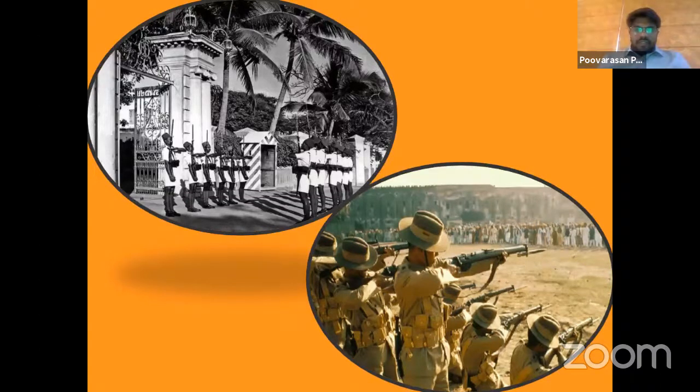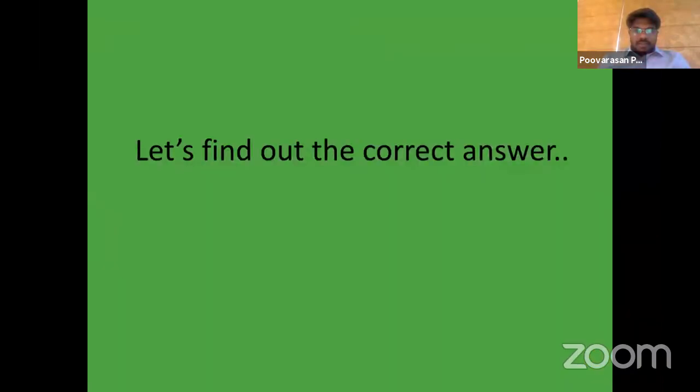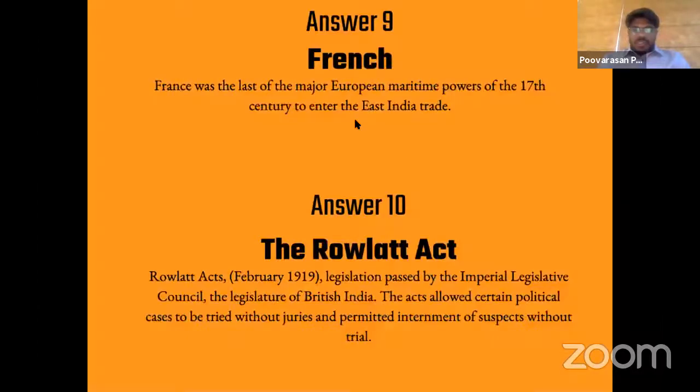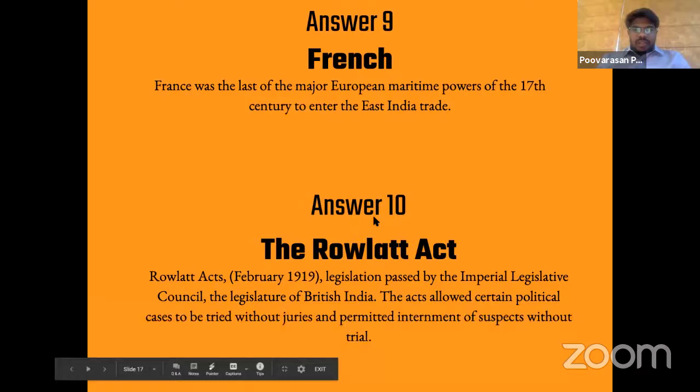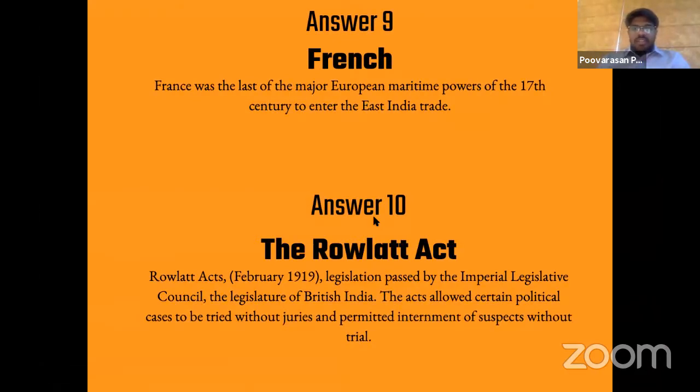Okay, let's see the correct answers. It was indeed the French for question 9. The answer for question 10 is the Rowlatt Act. I think the first question was a little tricky, not difficult. A majority have got the wrong answer, but the second one is rather easy, I think. We expected all of you to get it correct, but not an issue. We'll see the next set of questions now.